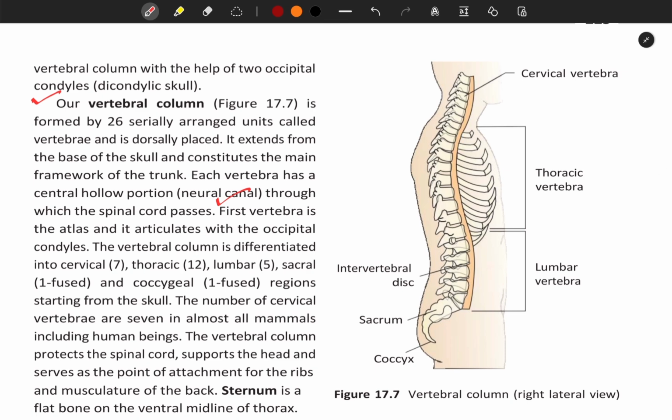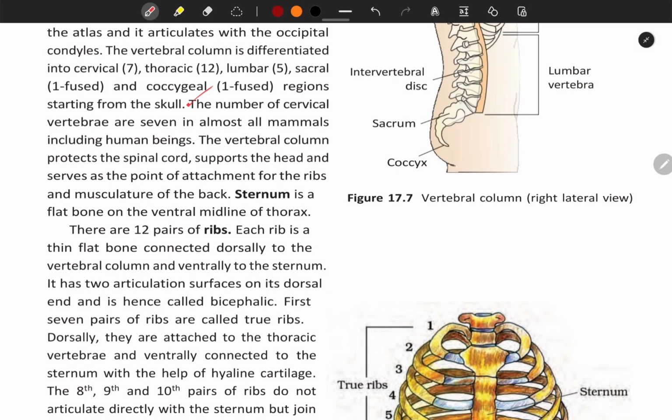The vertebral column is differentiated into cervical 7, thoracic 12, lumbar 5, sacral 1 fused and coccygeal 1 fused regions starting from the skull. The number of cervical vertebrae is 7 in almost all mammals including human beings. The vertebral column protects the spinal cord, supports the head and serves as the point of attachment for the ribs and musculature of the back.